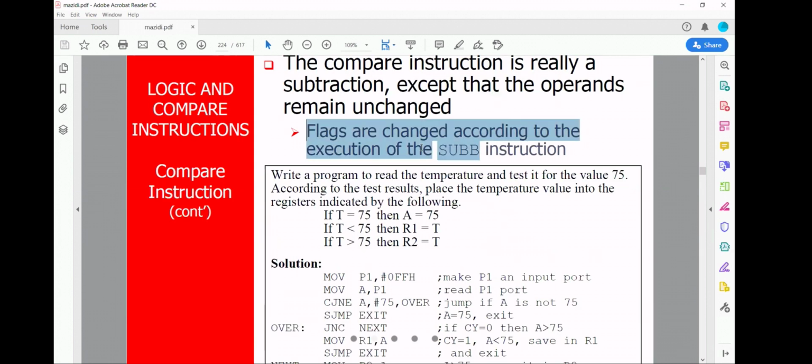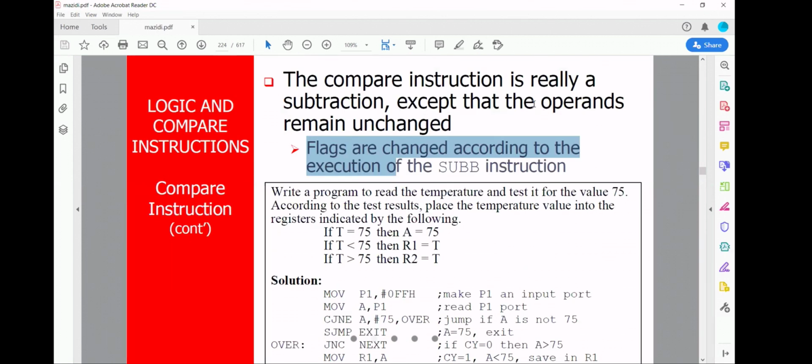See, flags are changed according to the execution. With SUBB and SUB, the flags were changing, right? The values will be changing. The answer will be changing. But here, the answer won't be changed. Only the flags will be changed. See, that's what they have written. The compare instruction is really a subtraction, except that the operands remain unchanged. Operand will not change, only the flags will be changed. But with SUB, operand will also change. Flag will also change.